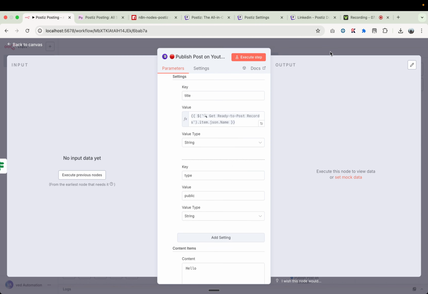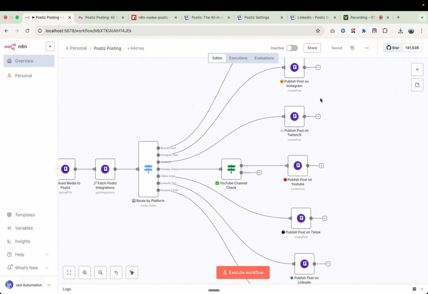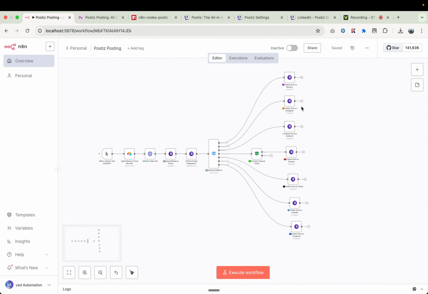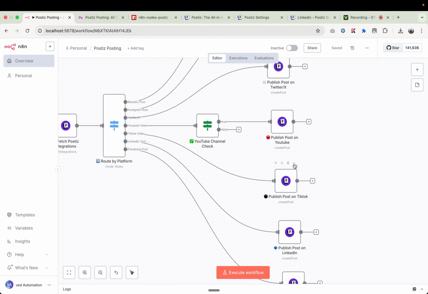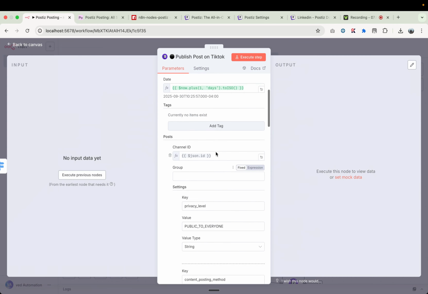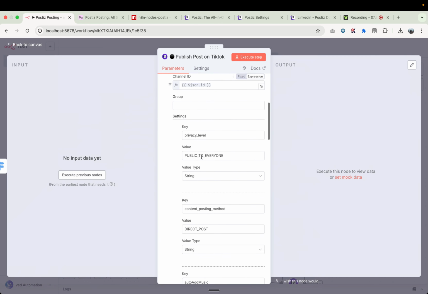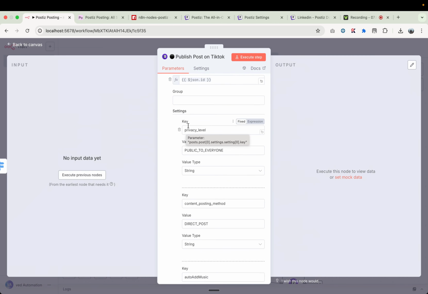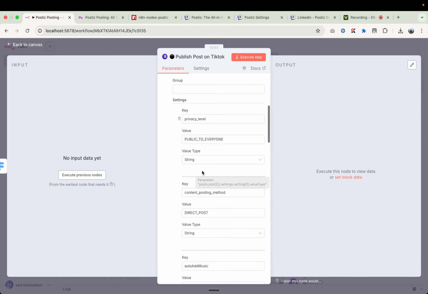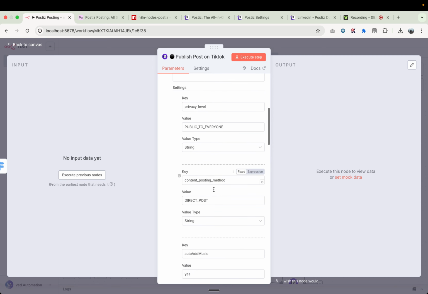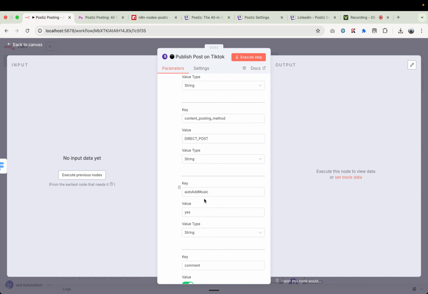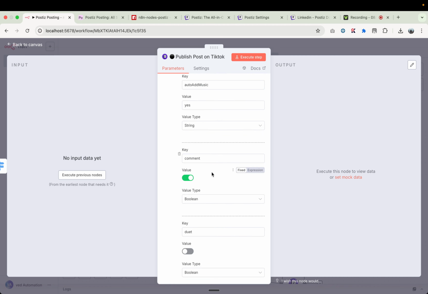But let's say if you want to post on LinkedIn, so LinkedIn has different content. You can make a text content, or you can make a carousel content, or you can upload a video as well, right? So each has a different setting. So I already set up all the settings. If you look into the TikTok node, when we open it, you can see we have the date, channel ID, and here you can see we have loads of settings. So we have key is privacy label, value is public to everyone, and the value type. So if you look, we have privacy label, content posting method, auto add music, comment, duet. So we have loads of settings, right?